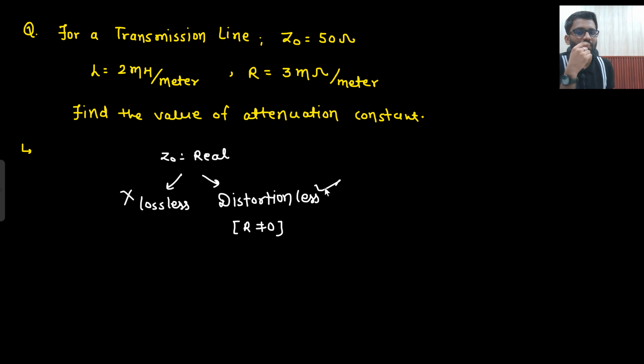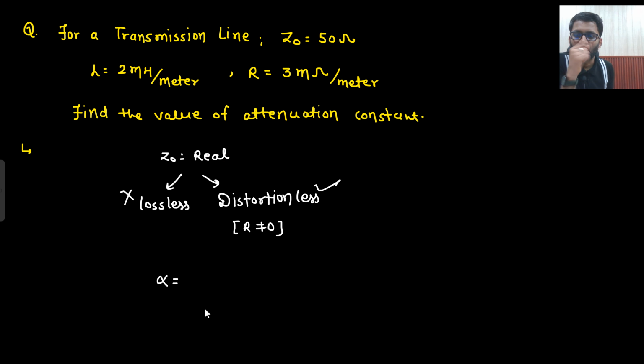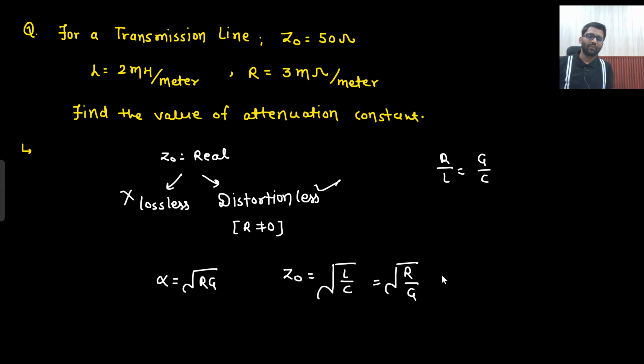So the line is distortionless. What you need to find is alpha. For a distortionless line, what is the formula of alpha? Under root RG. What else is mentioned? Z naught is mentioned, G is not mentioned. What is the formula of Z naught? Under root L by C. And what else do I remember? R by L is equal to G by C, so L by C is equal to R by G. Under root R by G. So if I multiply both of them, alpha into Z naught is equal to R.